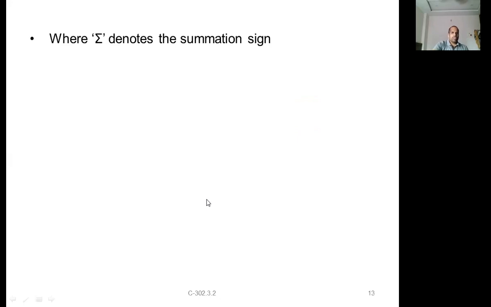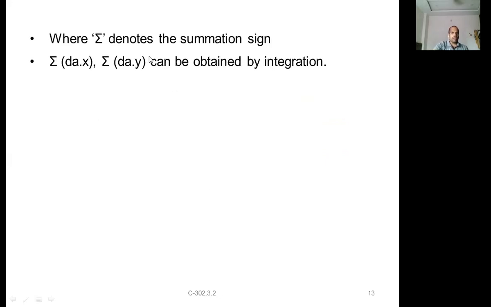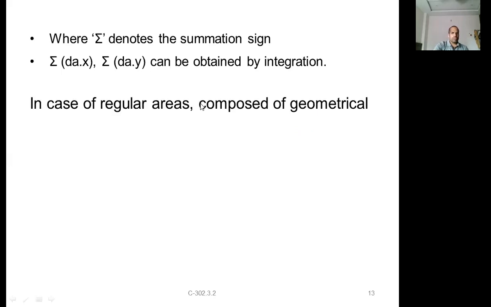Sigma denotes the summation sign. So it can be obtained by integration also. The same thing: summation, integration. Summing up.